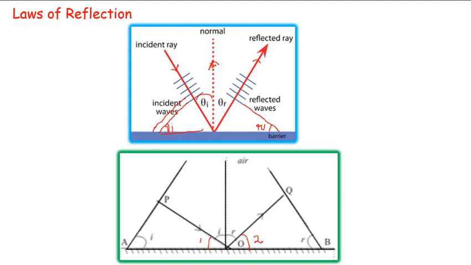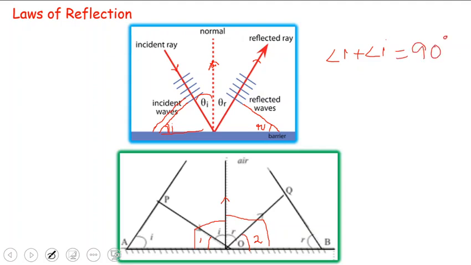How? If you see this ray, it is normal to the surface, so this angle will be equal to 90 degrees. Also this is normal, so this angle will be equal to 90 degrees. So we may write angle 1 plus angle I is equal to 90 degrees. Similarly, angle 2 plus angle R is equal to 90 degrees again, right?